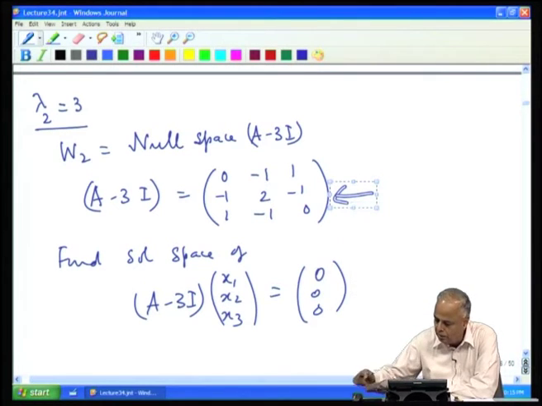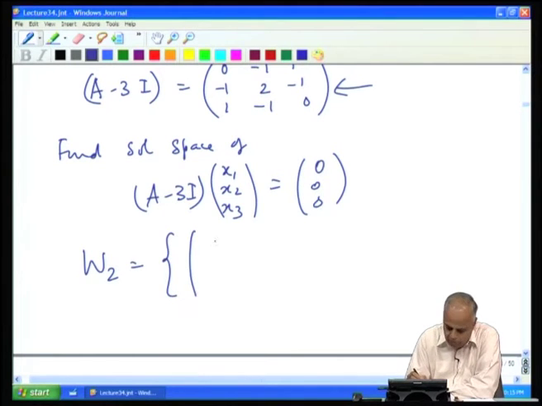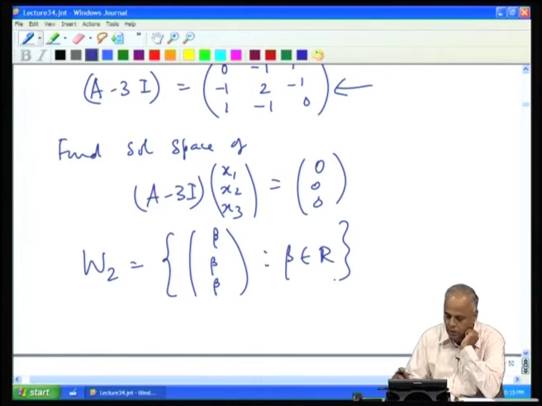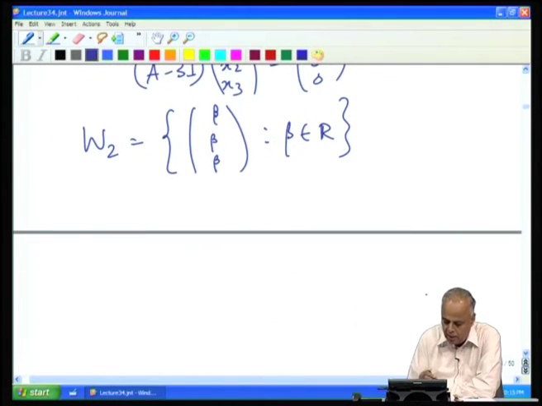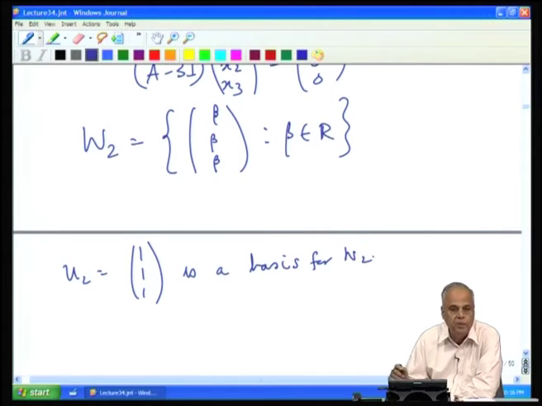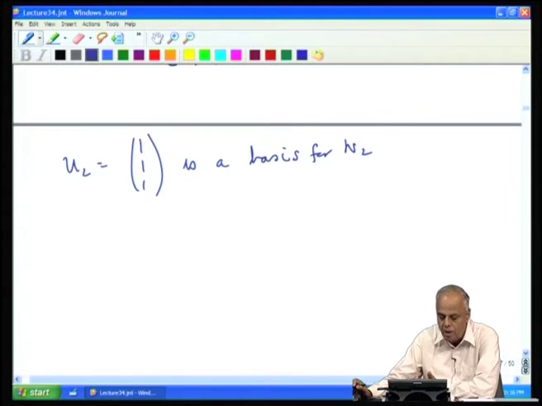When we solve this system, we get the solution W 2 equal to the set of all vectors of the form beta, beta, beta, where beta belongs to R. So again we easily see that U 2 equal to 1 1 1 is a basis for W 2, and this is not normalized.